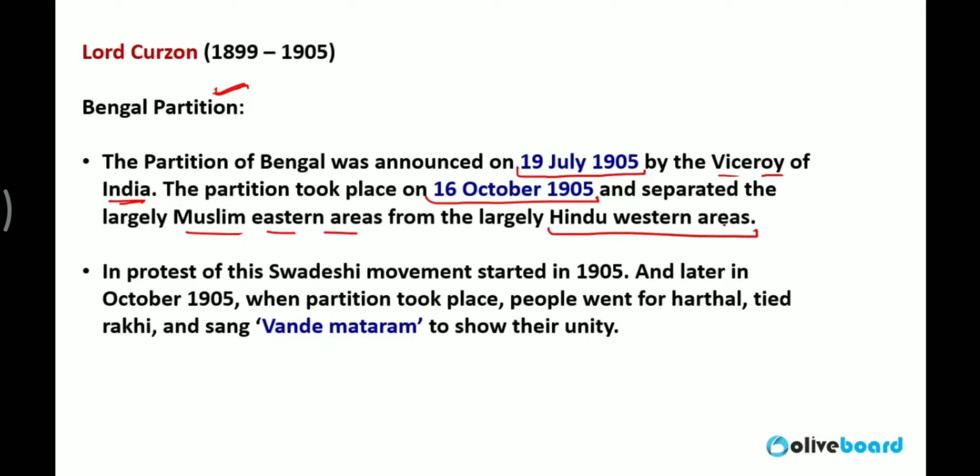Where is East Bengal at present? East Bengal has converted into Bangladesh. So in the current situation, Bangladesh was Eastern Bengal. Western Bengal is the area including Jharkhand, Bihar, Odisha. This whole area was the Hindu majority area. So this partition was the first partition in India on the basis of religion. From here, the Britishers started separating Indians on the basis of religion.